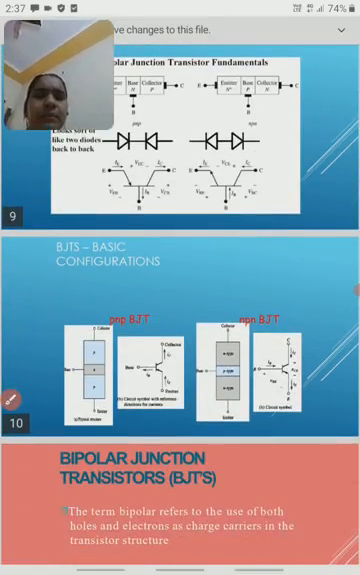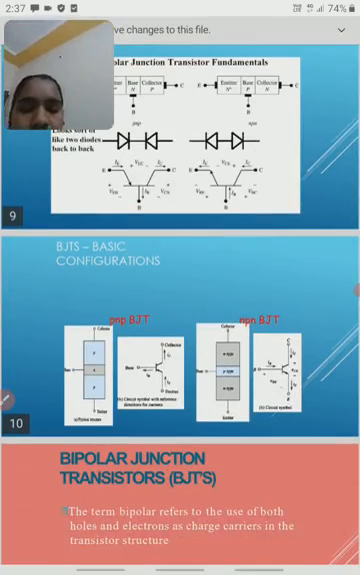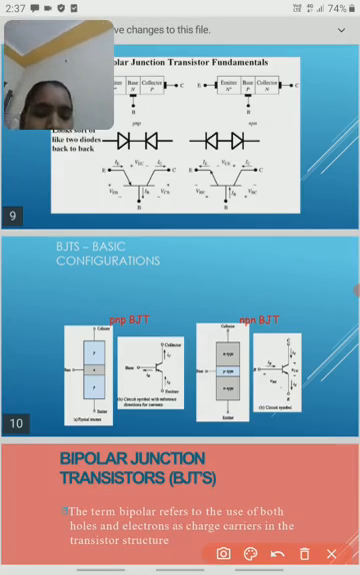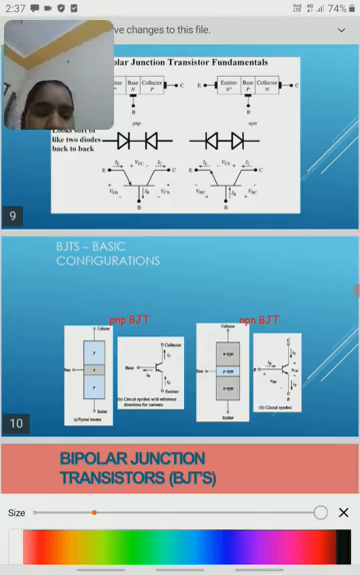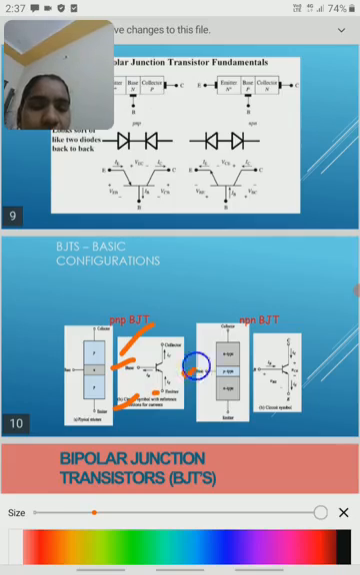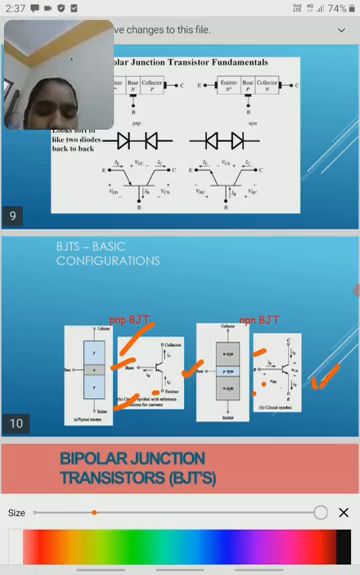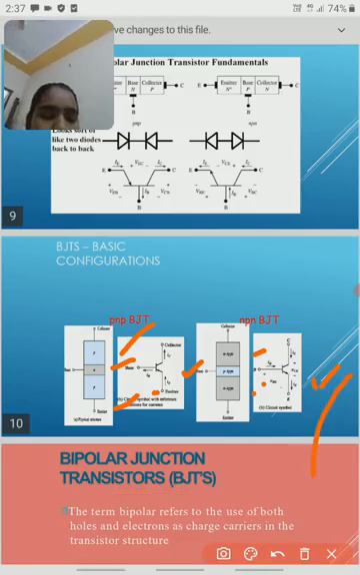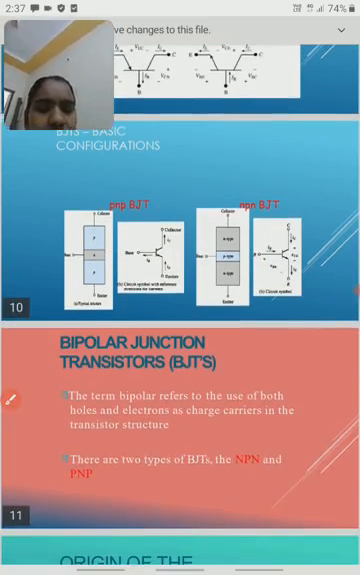So actually BJT is the basic configuration. Already I explained to you, this is a PNP transistor. This is the symbol circuit diagram of the PNP transistor, and this one is the circuit diagram of the NPN transistor.